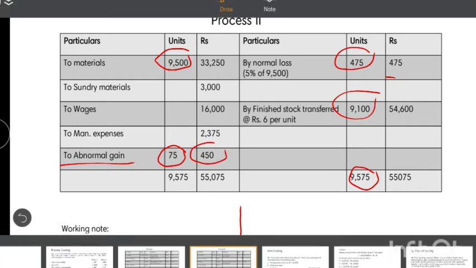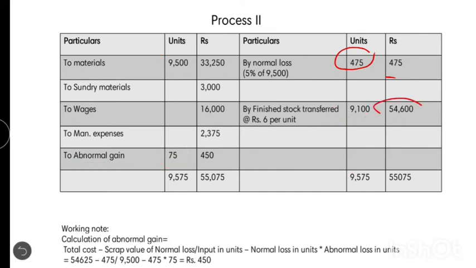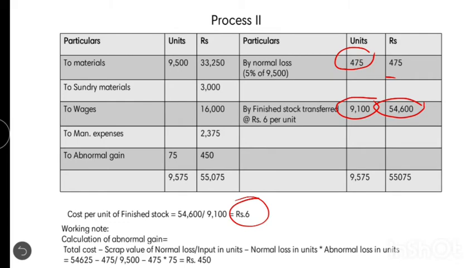40 is written down and the account is balanced. Therefore we get a balance of 54,600 in the finished stock account. The final step is finding the cost per unit of finished stock, that is 54,600 divided by 9,100, which gives ₹6. Therefore the process accounts are complete.